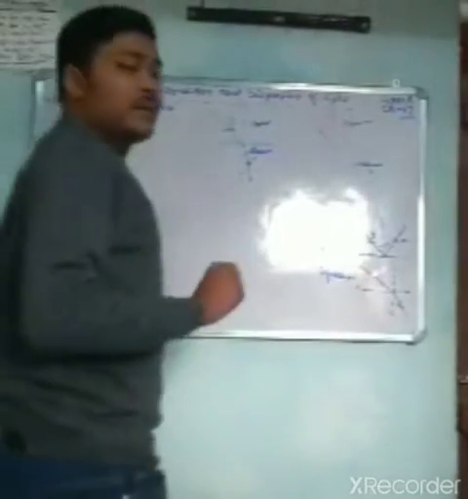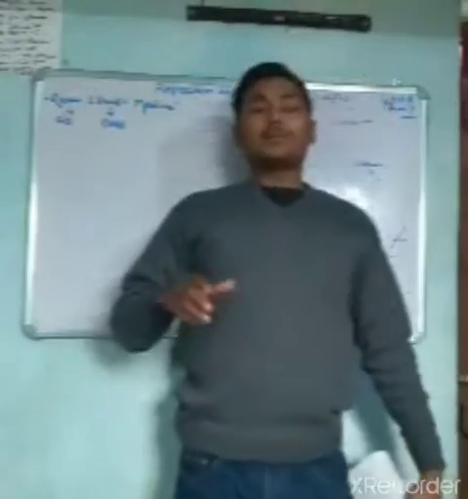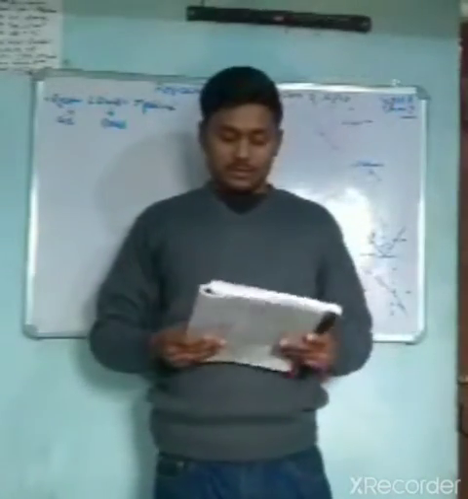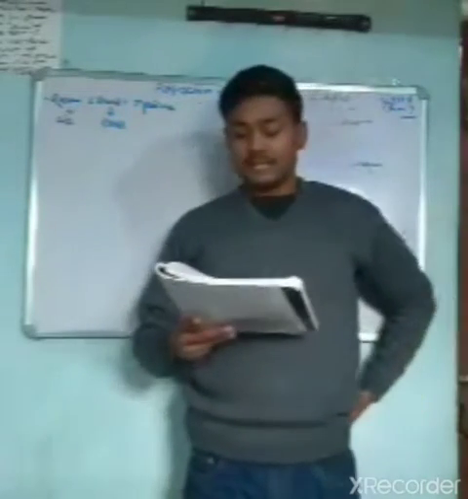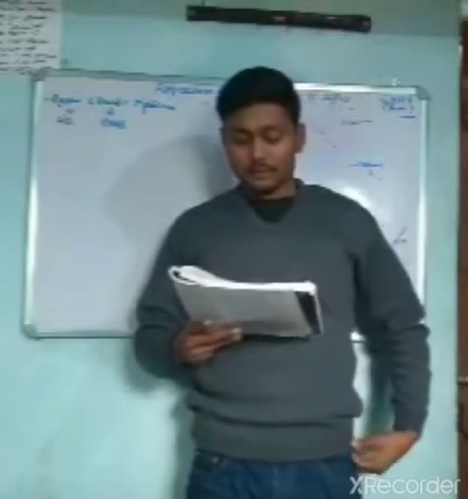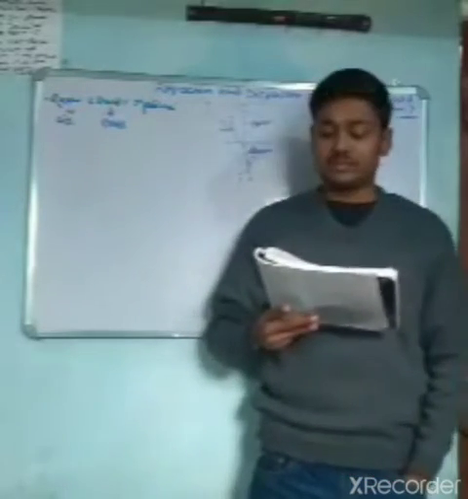And see the glass slab, air, emergent ray. Emergent ray means whatever incident ray goes into glass and comes back into air. The ray that enters glass from air and comes back to air is said to be the emergent ray. So this is all about refraction by a glass slab, in which we see how a ray of light enters glass from air and goes back to air. Next, after refraction by a glass slab, there is also one activity, where we see how refraction takes place by a prism.